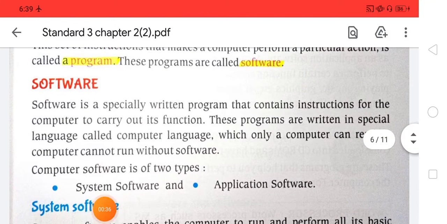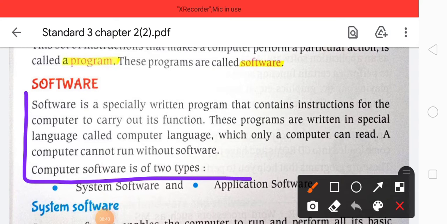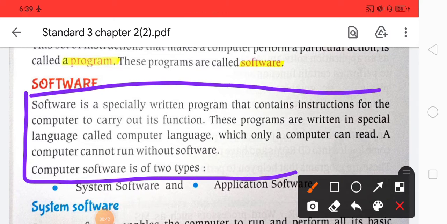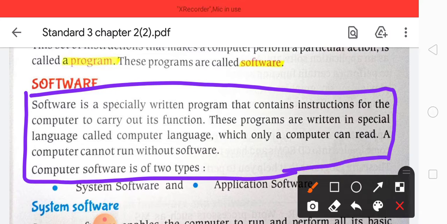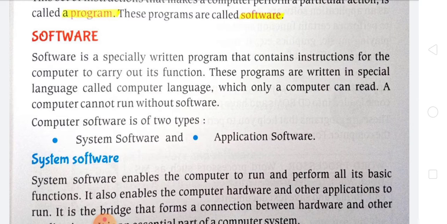So software, what is software, students? Software is a specially written program that helps the total functioning of the computer. These are programs written in a special language, called a computer language, which only a computer can read. Without software, the computer cannot run or function properly. Computer software is of two types: system software and application software.